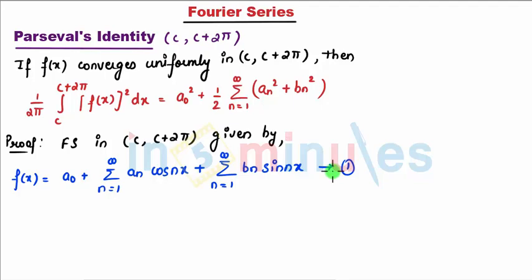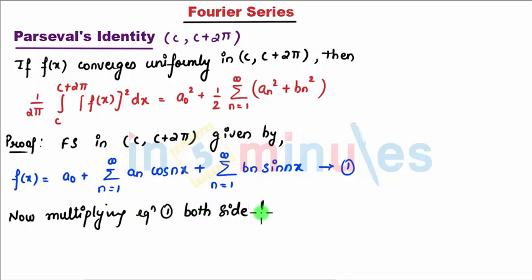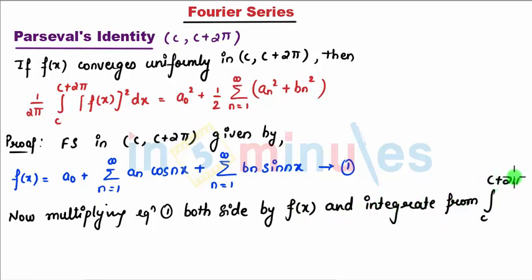What I'm going to do to get Parseval's identity is multiply this equation both sides by f of x and integrate from c to c plus 2 pi. So I get integration c to c plus 2 pi, and since I'm multiplying by f of x, on the left hand side it becomes f of x the whole square dx.